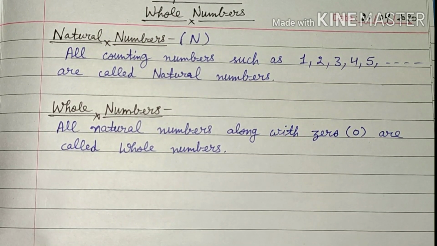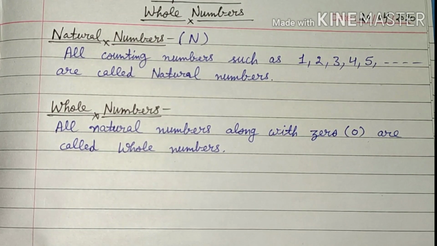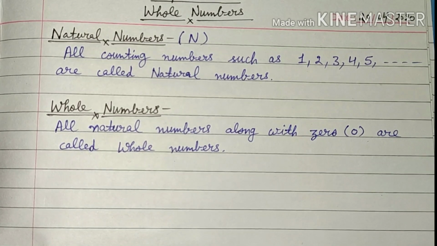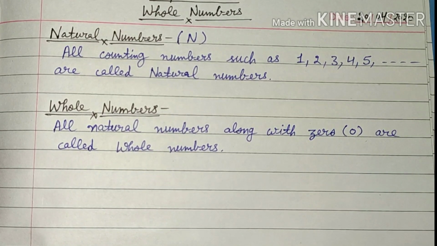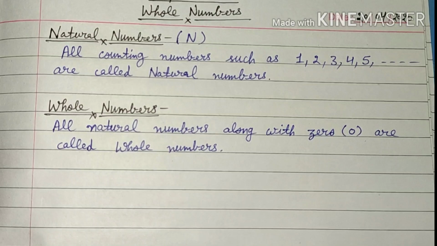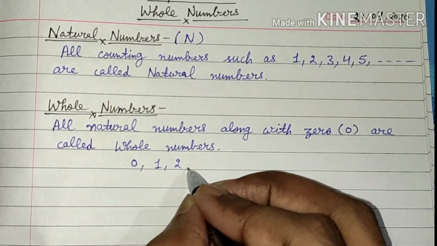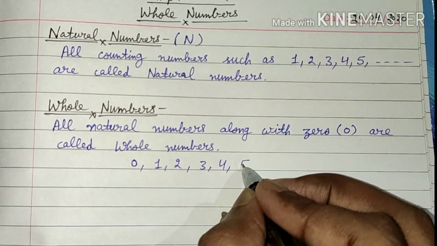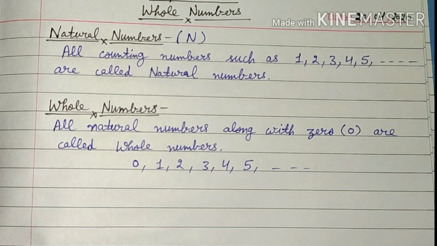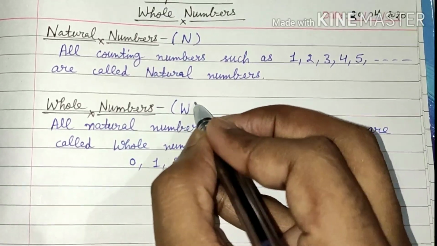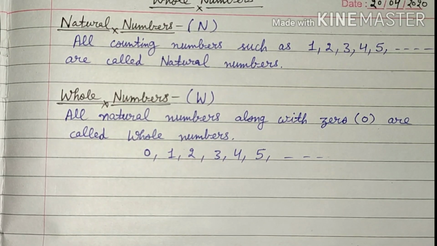Means in whole numbers, the natural numbers we had, what were our natural numbers? 1, 2, 3, 4, 5, 6 and so on, along with that 0 will also be included in whole numbers. So what will be the range of the whole numbers? It starts from 0 and 1, 2, 3, 4, 5 and so on. Up to infinity it will go. We denote whole numbers by the letter W. And the range of the natural numbers is from 1 to infinity.